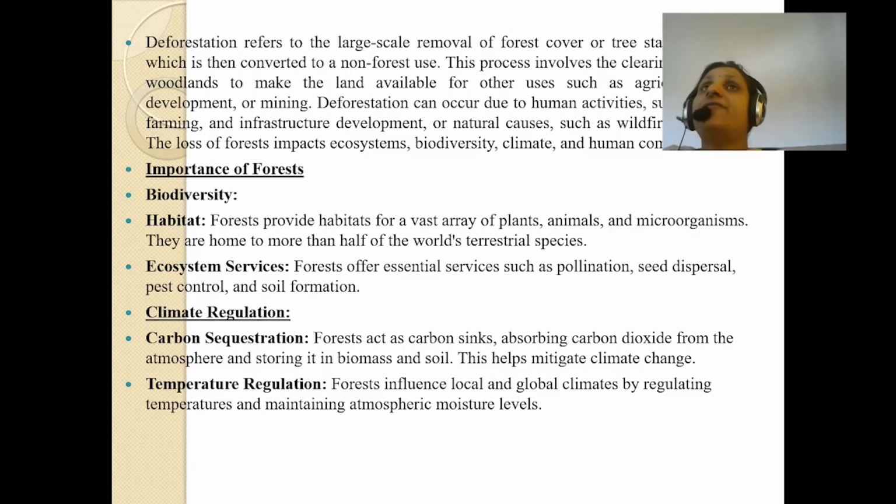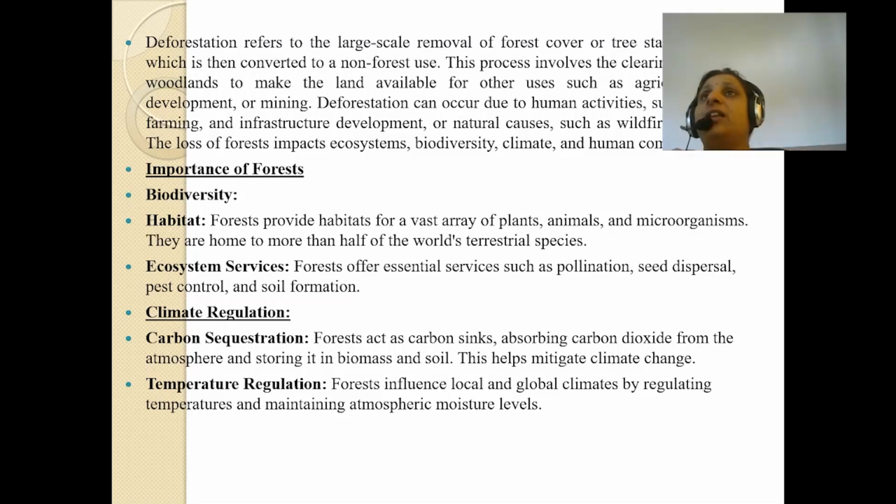Now, what is deforestation? Why is the forest needed, beta? Forest is important for everyone. Forest is important because it impacts the ecosystem, biodiversity, climate, and human communities.